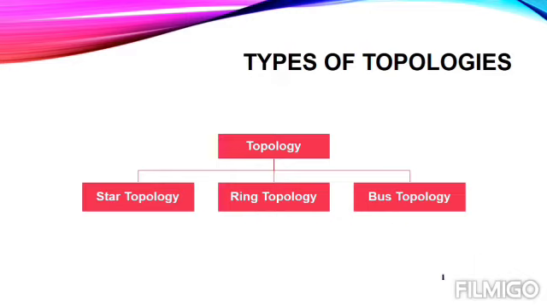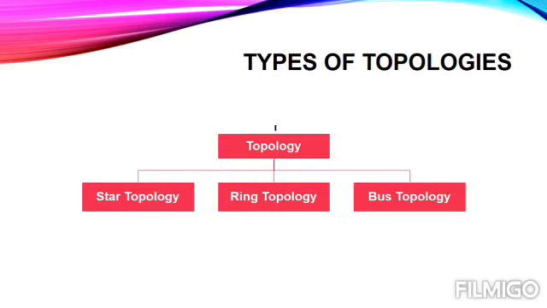But these are not the only three categories that we have. We have three more types of topologies. The other three are termed as mesh topology, hybrid topology, and tree topology. So after learning these three, we have to discuss these extra topologies also.